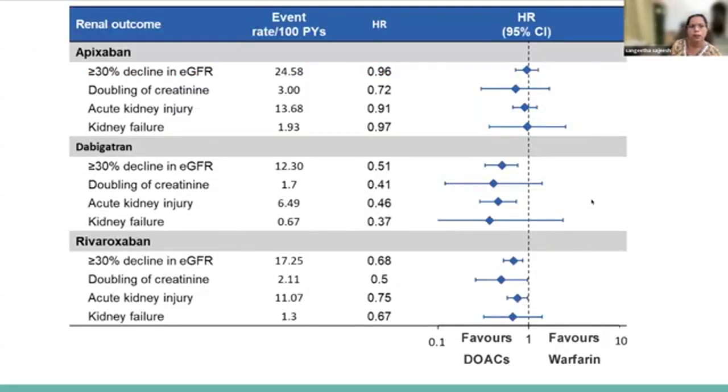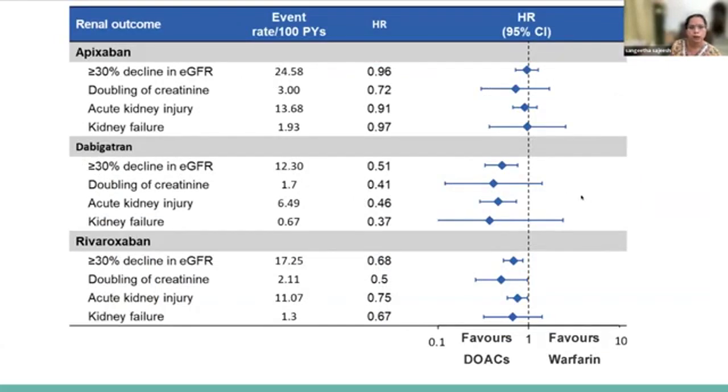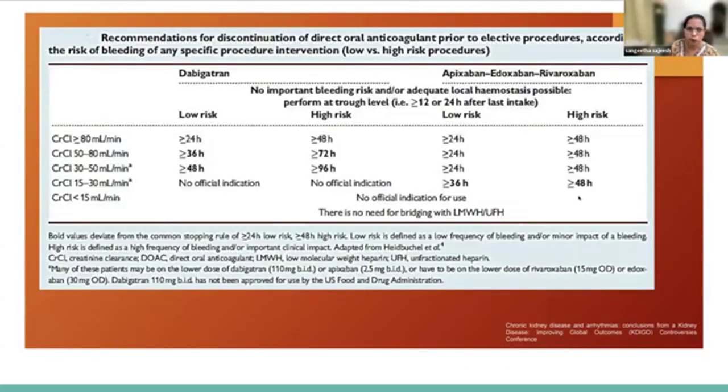So the patient has to be under regular monitoring for decline in GFR, any doubling of creatinine, and kidney failure. All these factors we need to monitor. But it is mostly seen in patients who are over-anticoagulated.